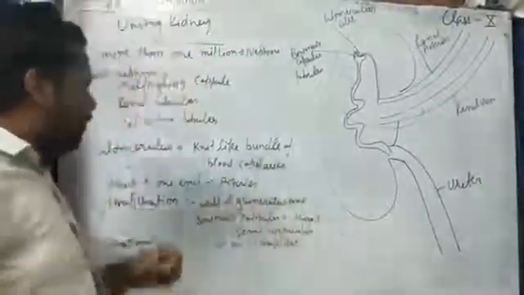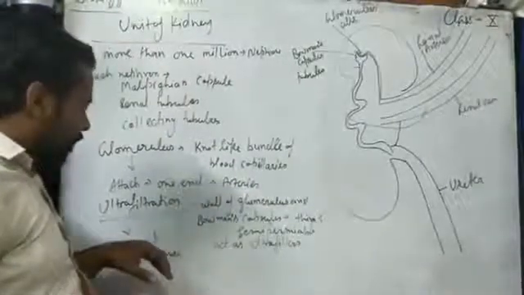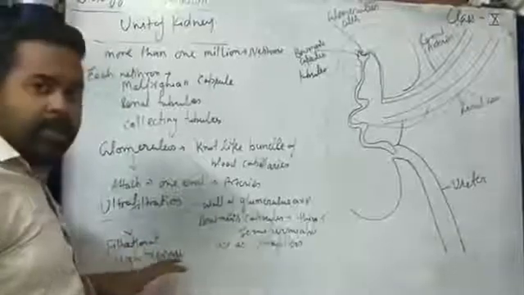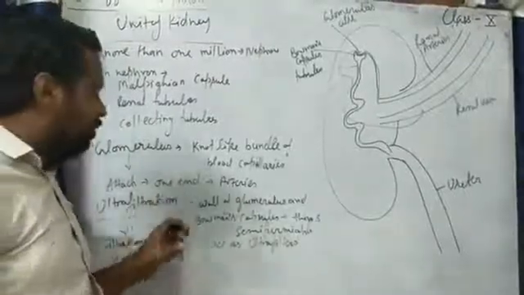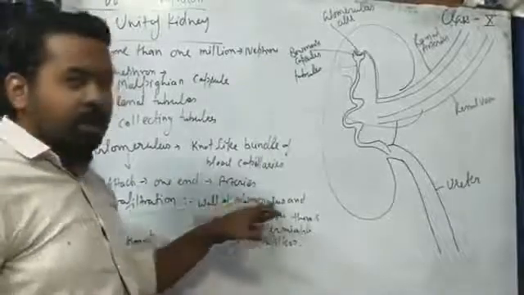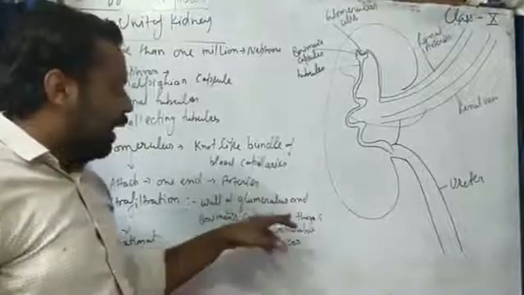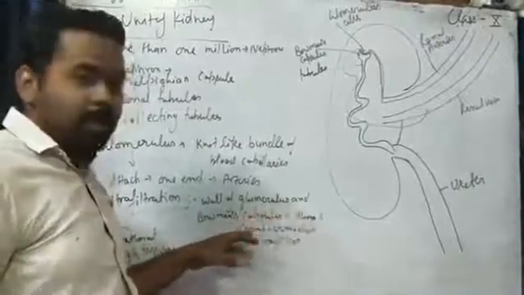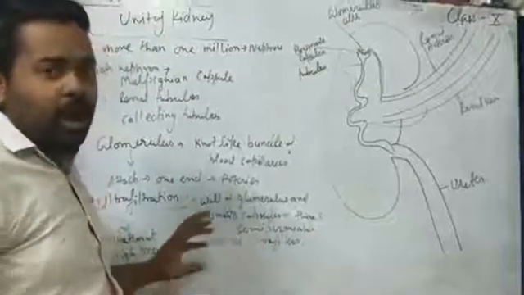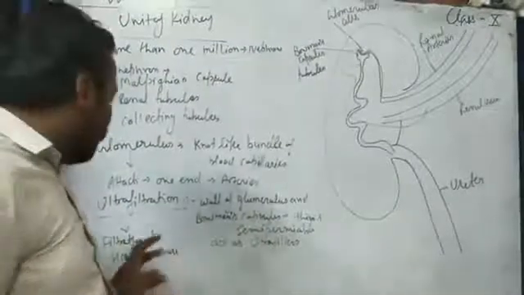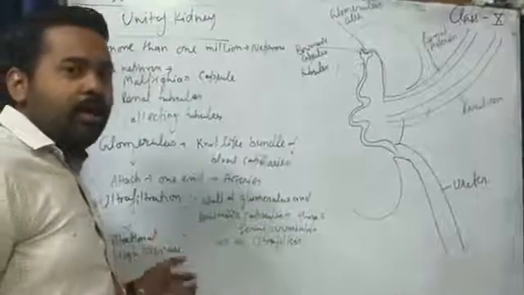Next is ultrafiltration. Filtration that takes place at high pressure is known as ultrafiltration. First thing, what is ultrafiltration? The walls of glomerulus cells and Bowman capsules act as a thin semi-permeable membrane which acts as an ultrafilter. And when filtration takes place at high speed, this filtration is known as ultrafiltration.